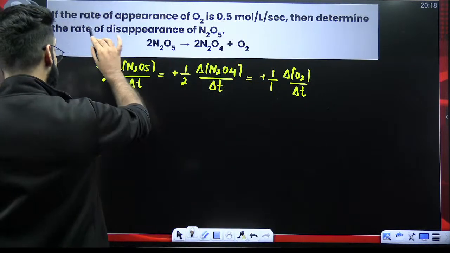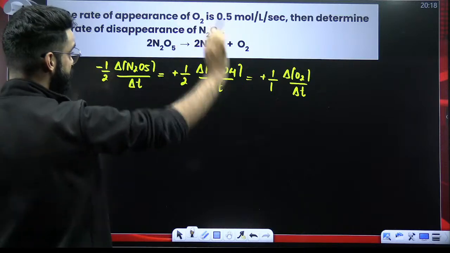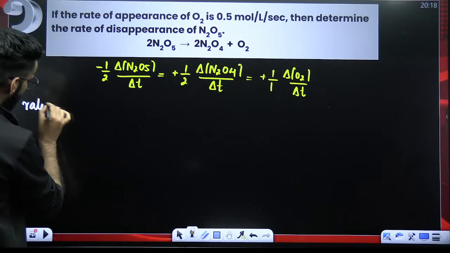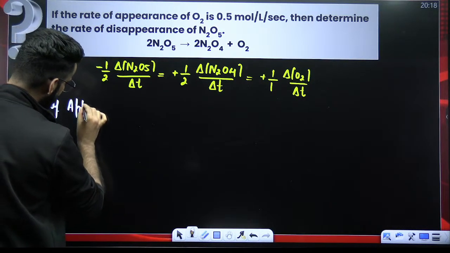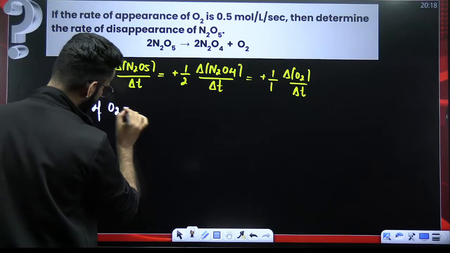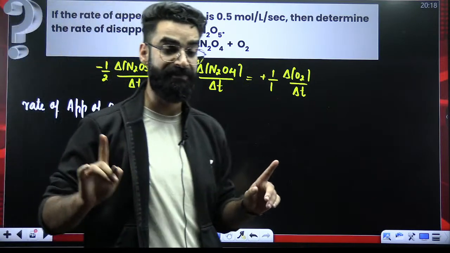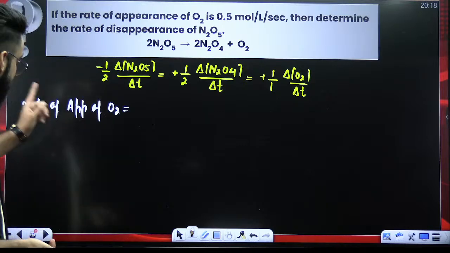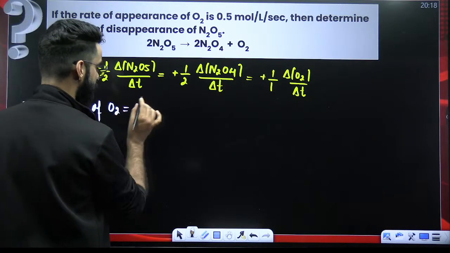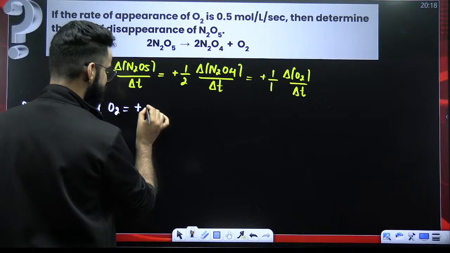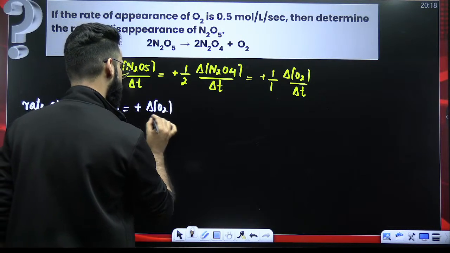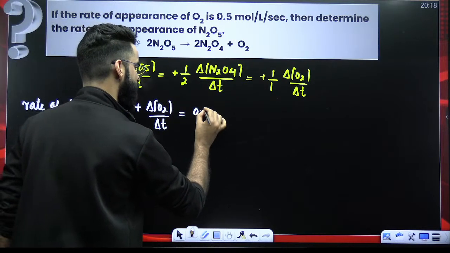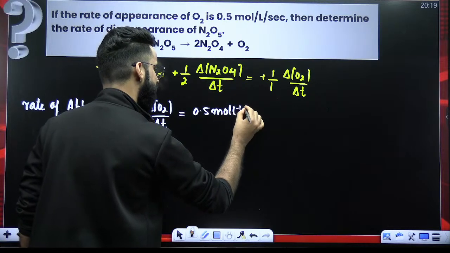Look carefully, guys. How do you write the rate of appearance of O2? Whenever you want to write appearance or disappearance, you're not supposed to divide by the stoichiometric coefficient. So rate of appearance of O2 will be equal to, since it's appearance, a plus sign, change in the concentration of O2 divided by delta T. And as per the question, this value is given as 0.5 moles liter inverse second inverse.